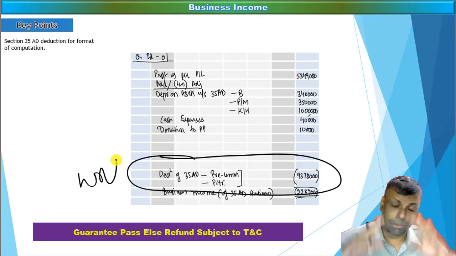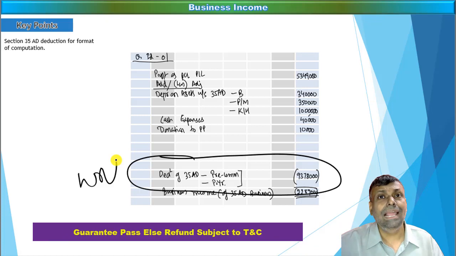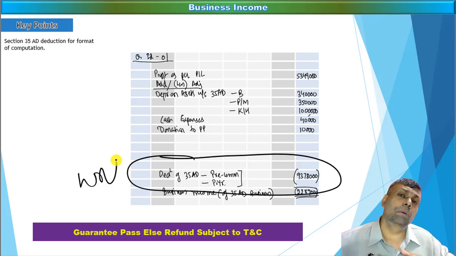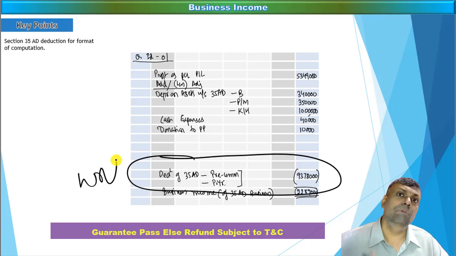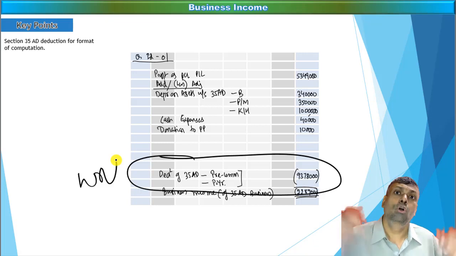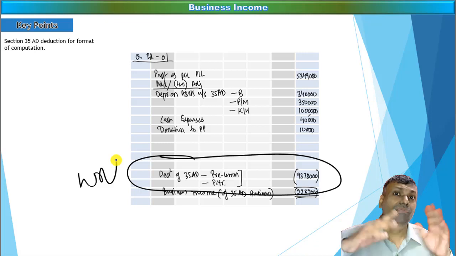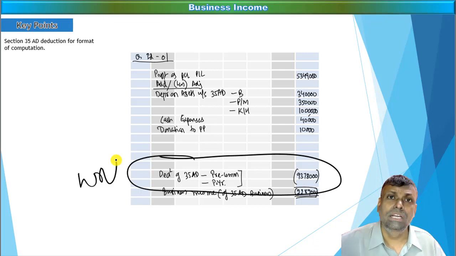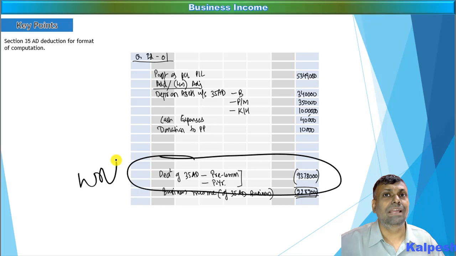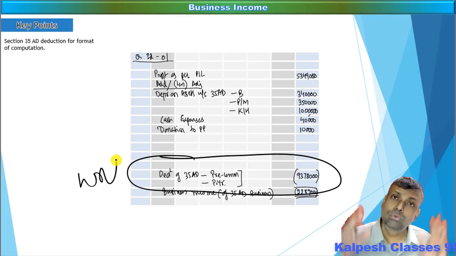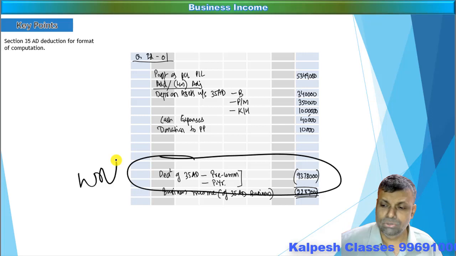Wherever there is any asset, remember this is a general rule. Wherever there is any asset which is eligible for some special benefit like 100% deduction, for example scientific research is 100% deduction, Section 35AD is, say for example, 100% deduction, on those assets don't give the depreciation. Never ever consider the double deduction. I repeat, never ever consider the double deduction to the assessee. In other words, if the cost of an asset is 100% allowed as a deduction under any provision of the law, then logically, friends, depreciation should not be allowed on those assets.